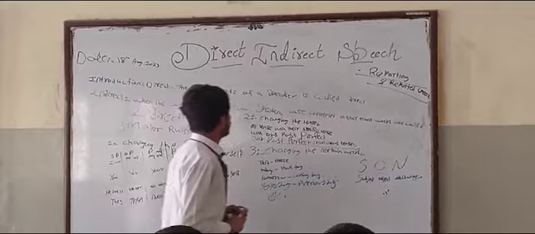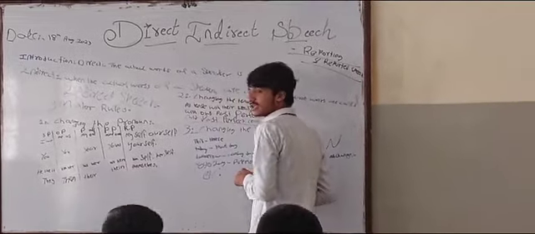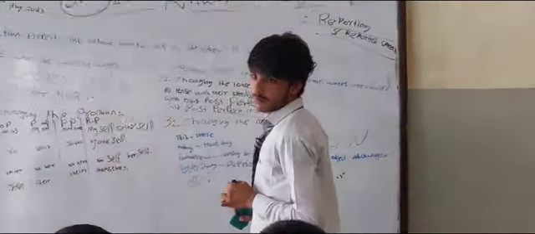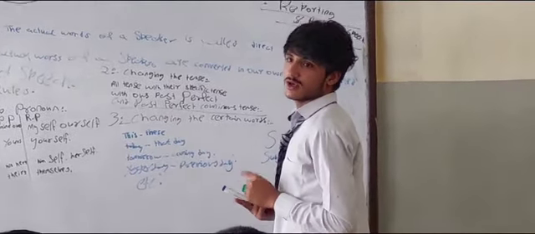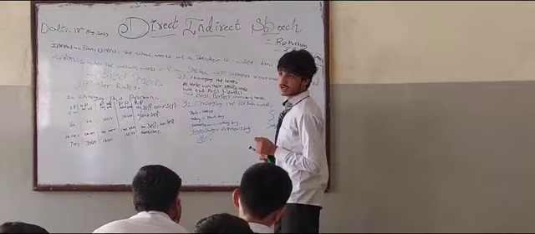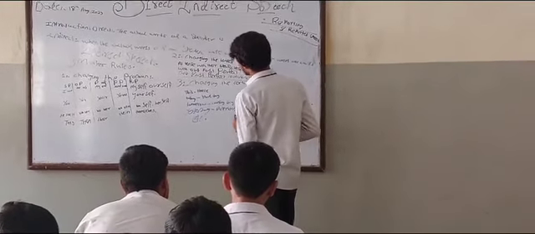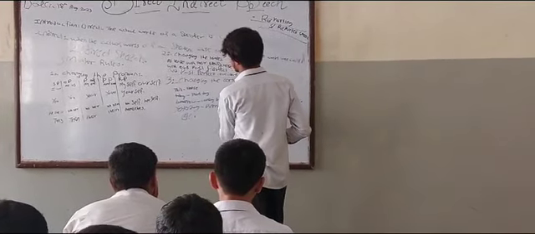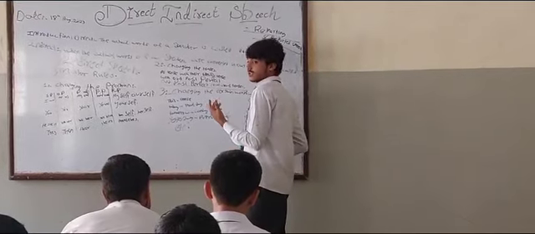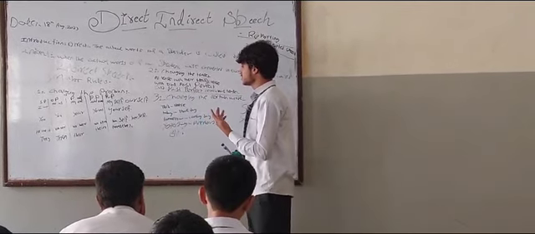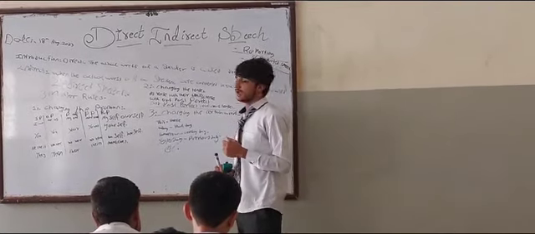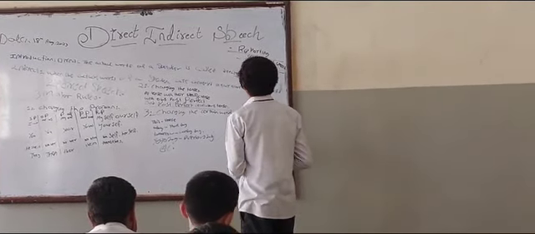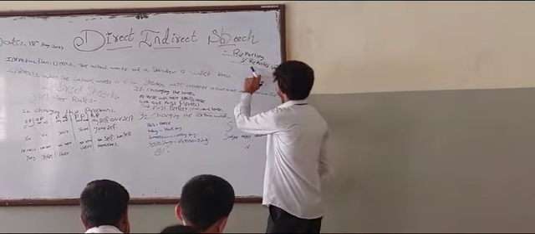And the second rule is changing the tense. All tenses will change to their specific tenses, except past perfect and past perfect continuous, because they are not changeable in direct and indirect speech. And the third rule is changing the time and place words: this will change into that, these will change into those, today will change into that day, tomorrow will change into the next day, yesterday will change into the previous day, etc.